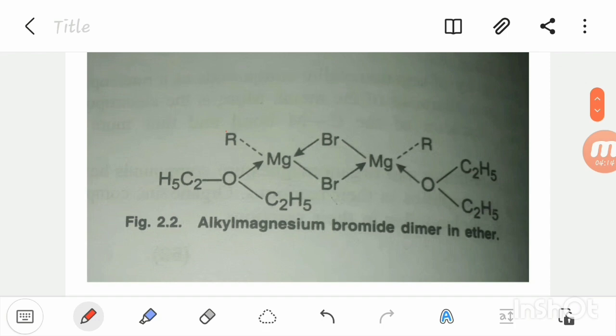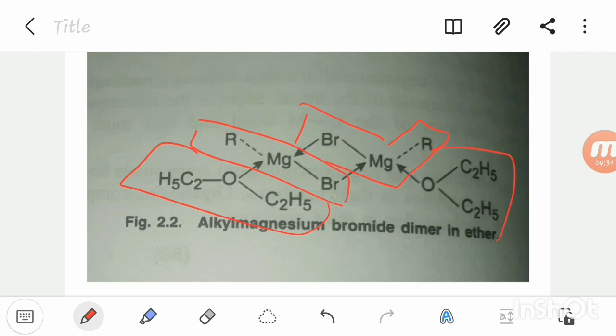But in high concentration, they exist in dimeric form. This is one molecule of Grignard reagent and this is another molecule of Grignard reagent, and they are connected with ether. This is the condition of high concentration of Grignard reagent.